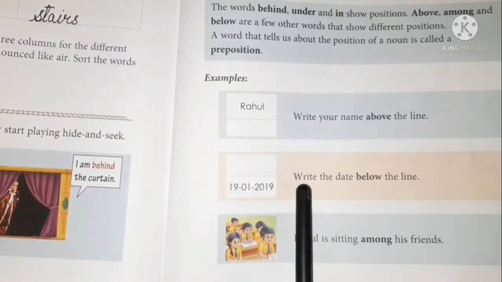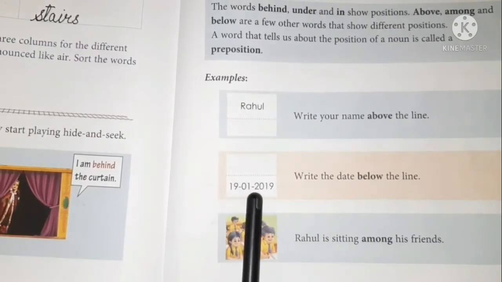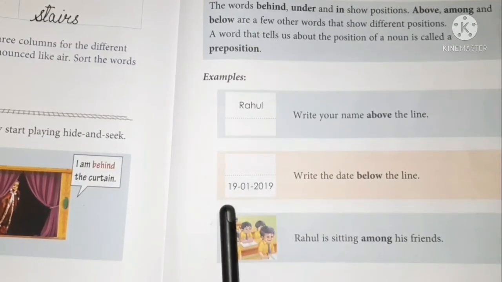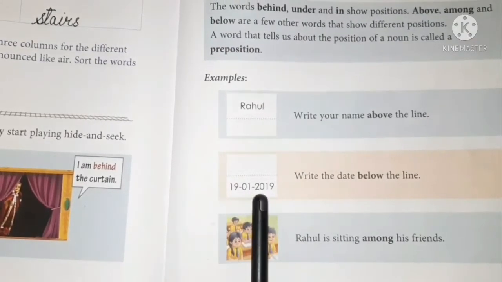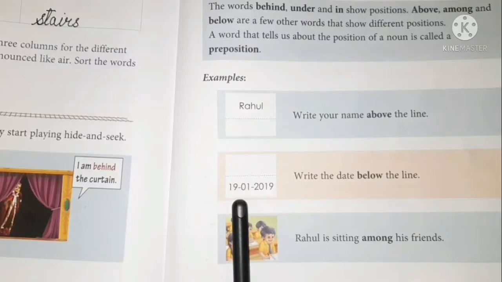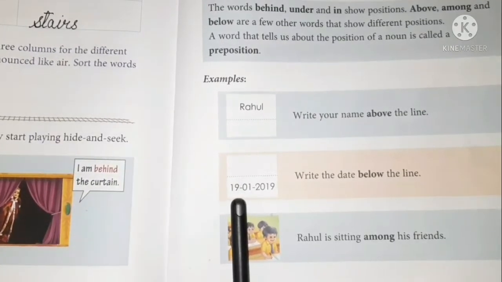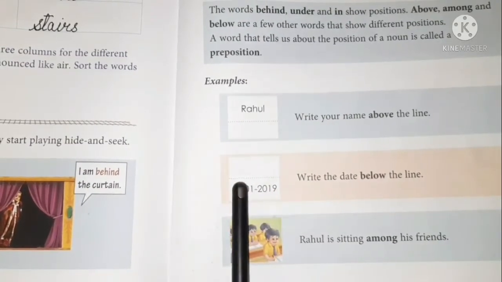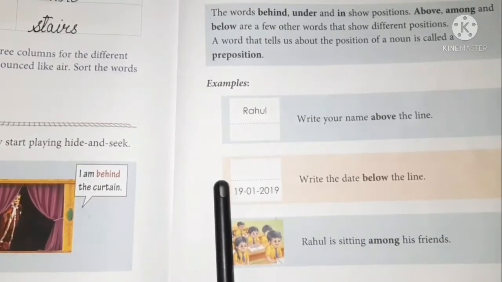Next, write the date below the line. 19/1/2018. Where do you have to write, children? Below the line. Below the line you have to write the date. Can you see the date is given here? So where do you have to write? Below the line. Can you see the line is given here? So Rahul, you have to write your name above the line, and below the line you have to write the date.